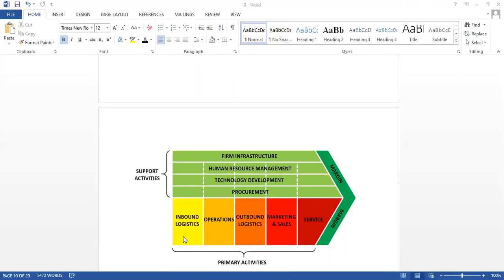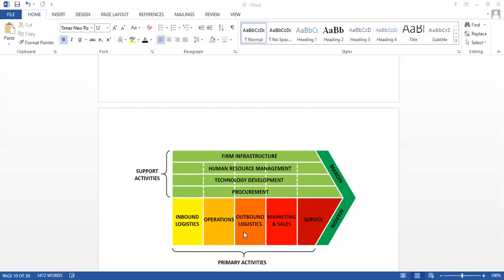Inbound logistics. What is logistics? Logistics means getting something. Take an example: if you are procuring raw material, if you are bringing raw material from your supplier to the organization, that comes under inbound logistics. When you are bringing something into the organization, that comes under inbound logistics. Then by doing certain operations, operations meaning converting inputs into outputs by using certain mechanisms, which is nothing but production. Operations we do, production we do.